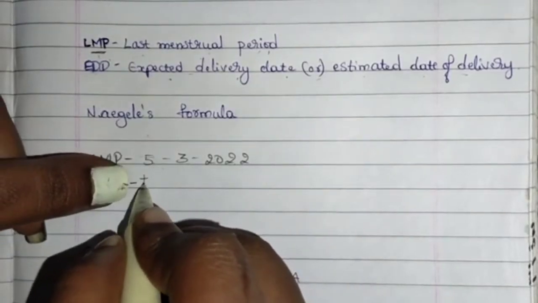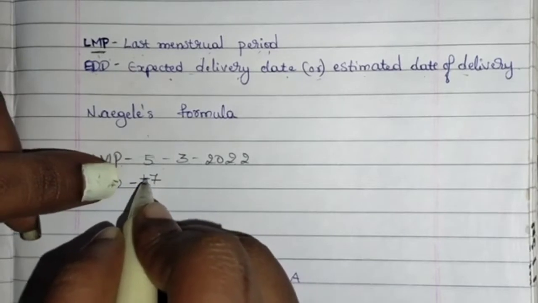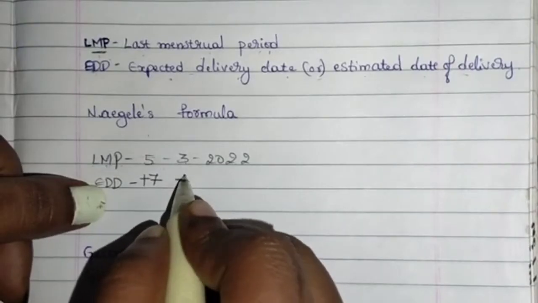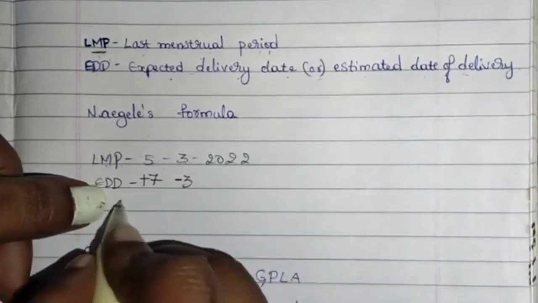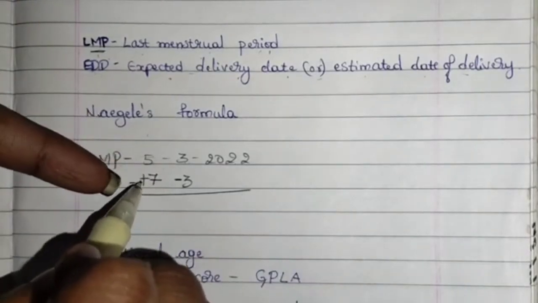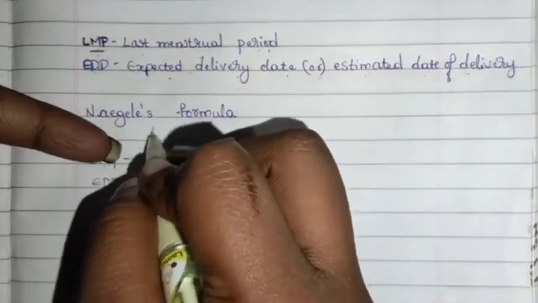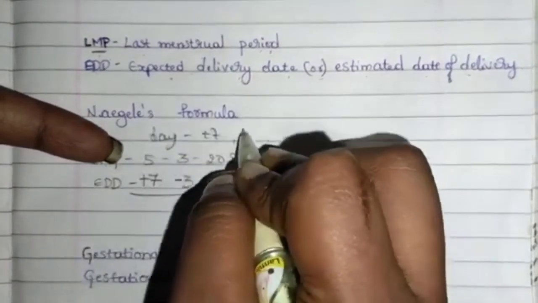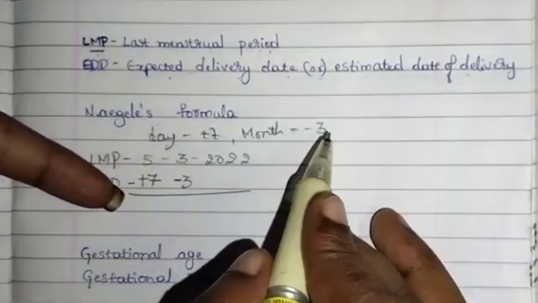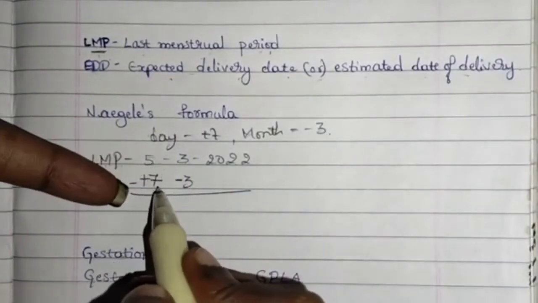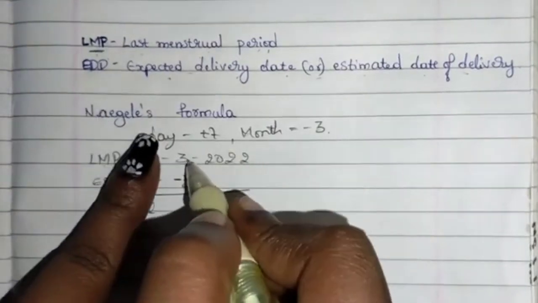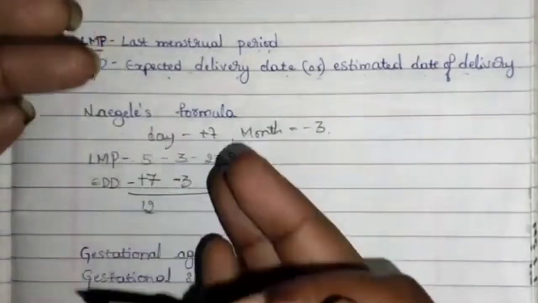That is calculated by a formula. That is, first we need to add 7 days to the day, and for the month we need to subtract 3. This is the formula. This is the first formula. That is, first we need to add 7 for the day, and for the month we need to subtract 3. The day is 5. We are adding 7. 5 plus 7 is 12. Next, from 3 you need to subtract 3. Okay. If you subtract 3 from 3, that is 0.